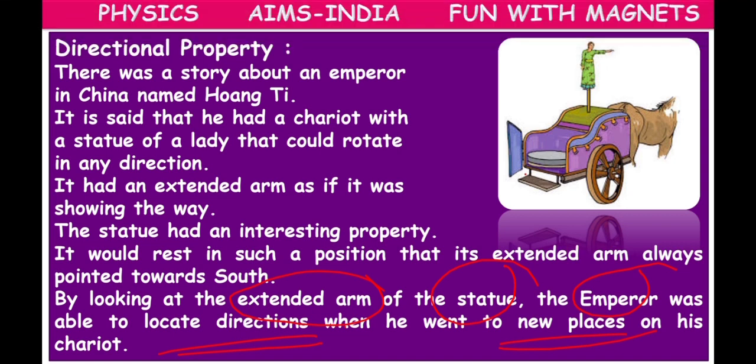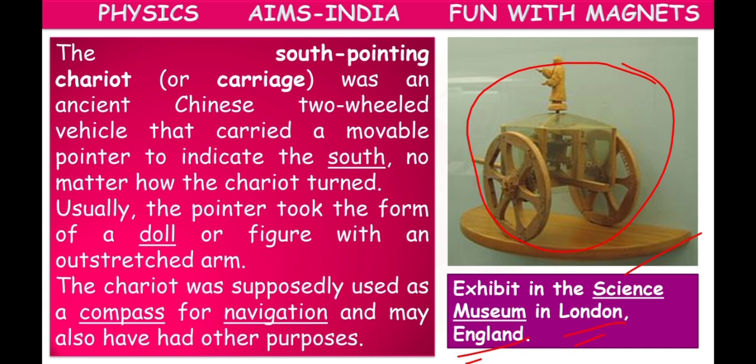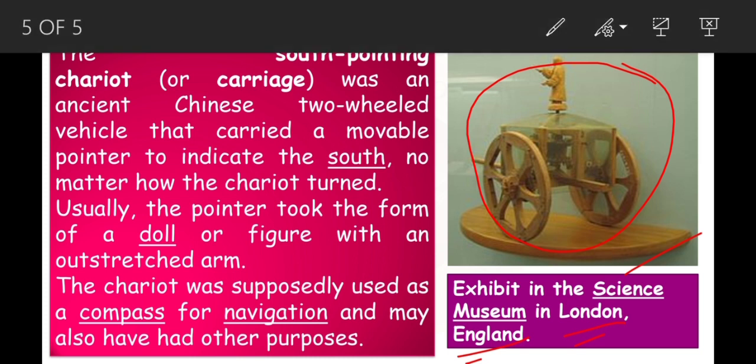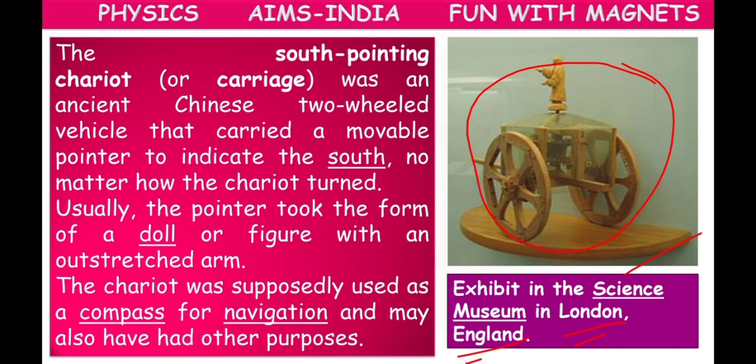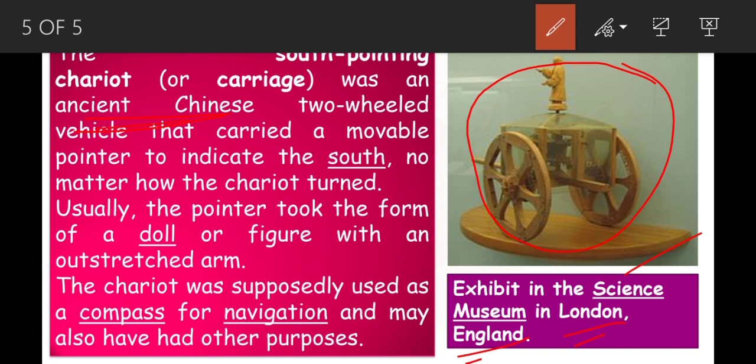As evidence of this, right now in London there is an exhibit, located in the Science Museum in England. If you go to London, to the Science Museum, there you will find this south pointing chariot, or carriage, in evidence of that story. So with this, the ancient Chinese people,